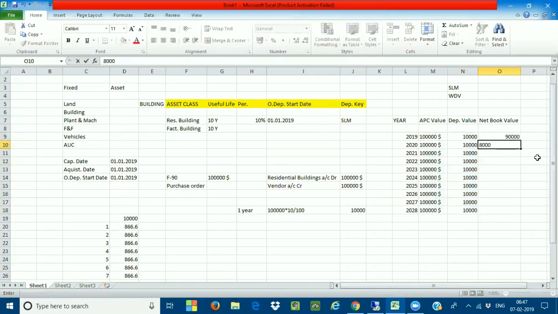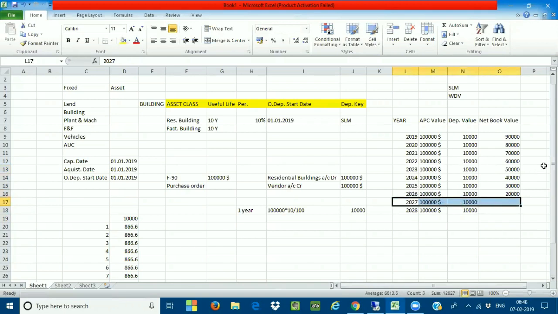So 80,000, 70,000, 60,000, 50,000, 40,000, 30,000, 20,000, and here, very important, in 2027, the 9th year, the remaining amount is 10,000. Now here the value will become 0, meaning 10 years complete. Now you can see the net book value has become 0.